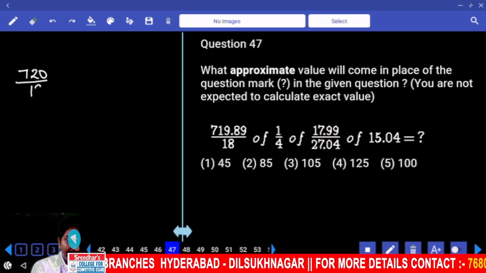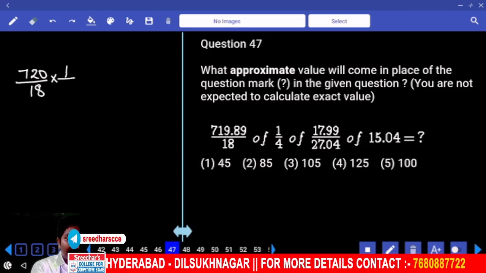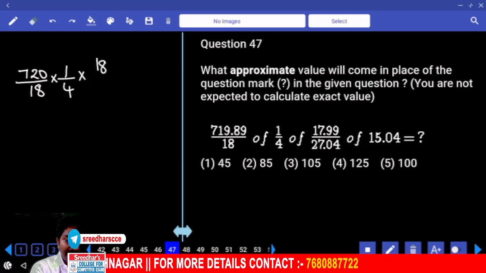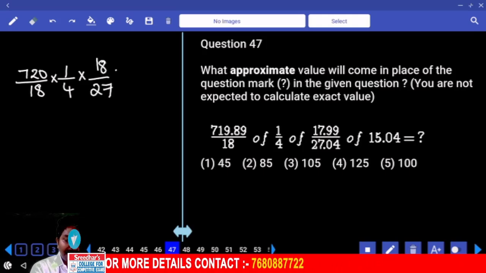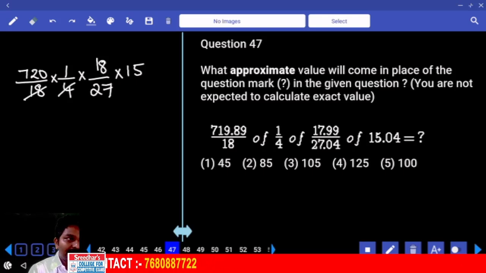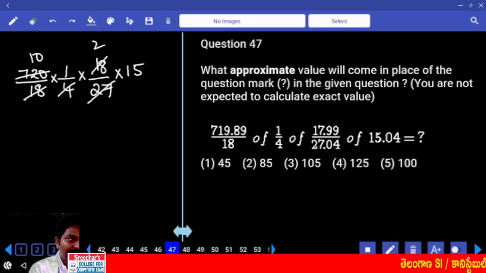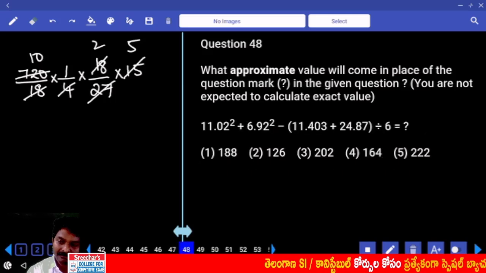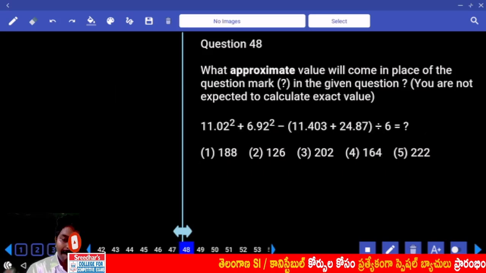720 by half into 1 by 4, half into 18 by half into 15. 18 into 4? 10 times? 9? 3? Answer? Next.